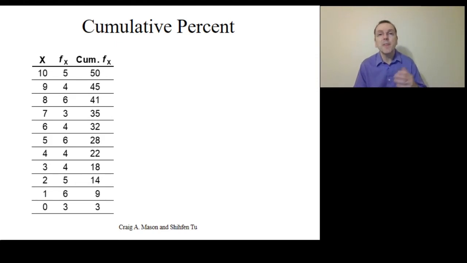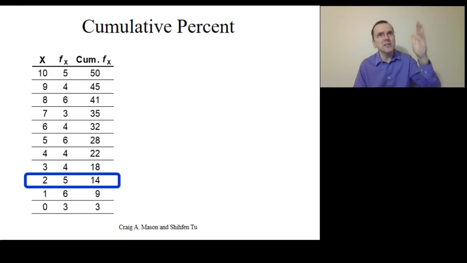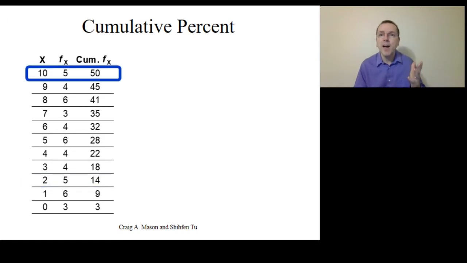As you can see, 3 people have a score of 0, which is a cumulative frequency of 3. And 6 have a score of 1, which gives us a cumulative frequency now of 9. And 5 more have a score of 2, which gives us a cumulative frequency of 14. And so on, up to 5 with a score of 10 and a cumulative frequency of 50.